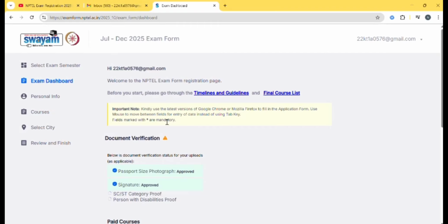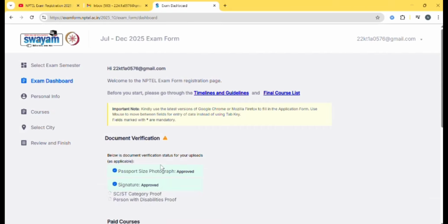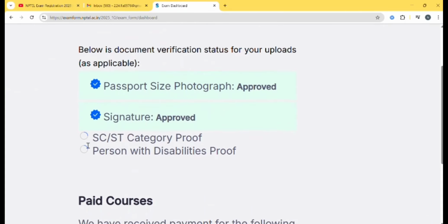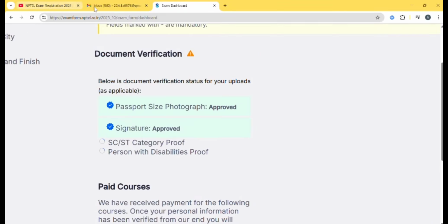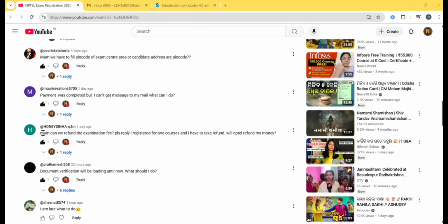If you are not able to get approval, then contact the support team. I will give the contact here or in the description below. And these half circles are not necessary, so check it once.